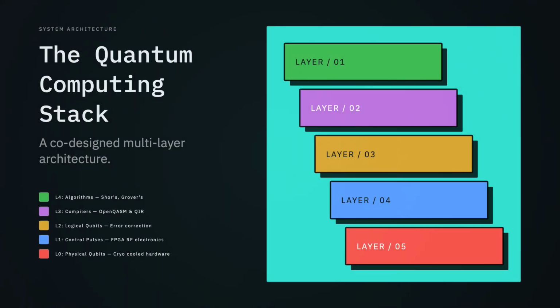Building a quantum computer requires a massive system stack. At the bottom are the physical qubits, cooled in dilution refrigerators to a fraction of a degree above absolute zero. Above them lies the microwave control hardware, then the error correction runtime. Finally, compilers translate quantum algorithms into instruction sets. To make progress, we must design across the entire stack.